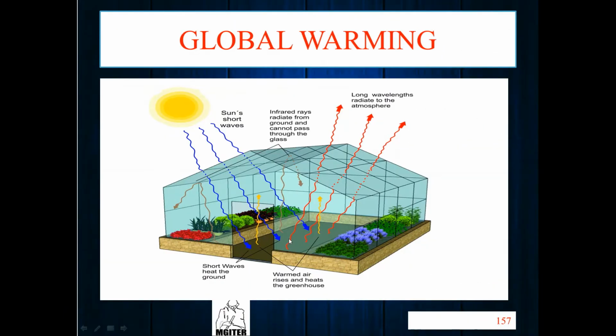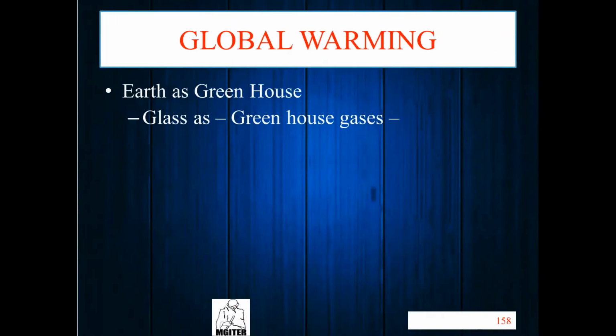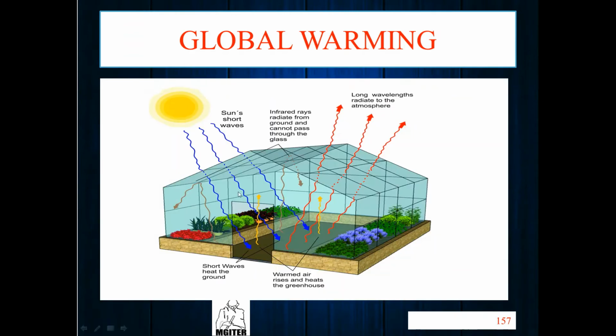Now, what happens on the Earth as a greenhouse? Assume the Earth is a greenhouse. So where is the glass? This glass is the most important thing for global warming, for generating heat inside the greenhouse.